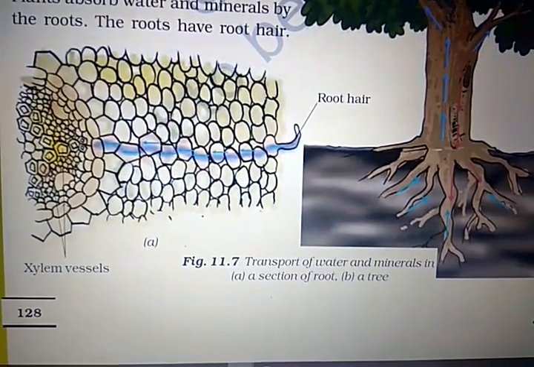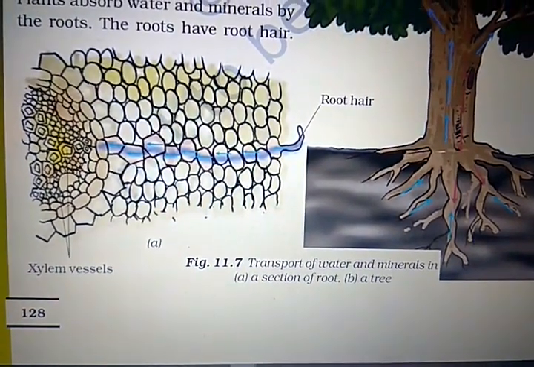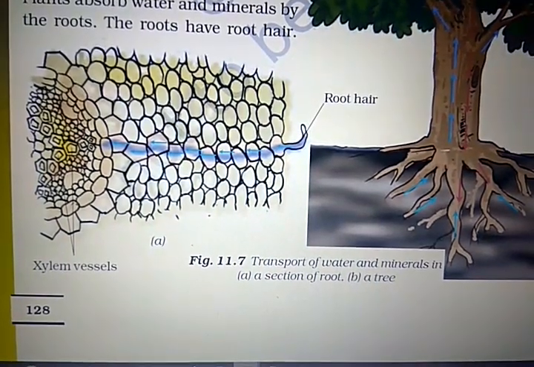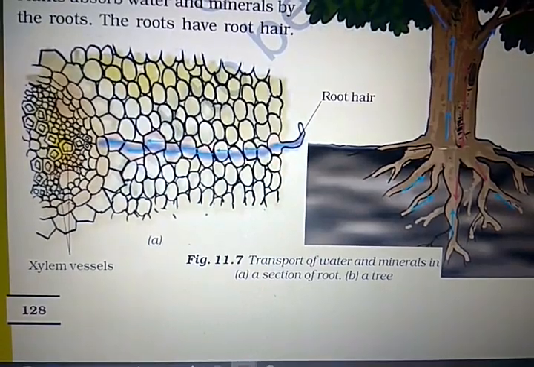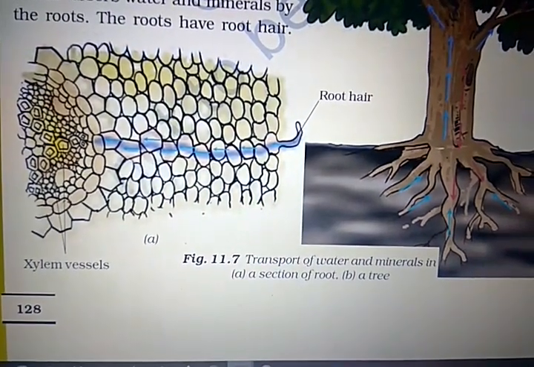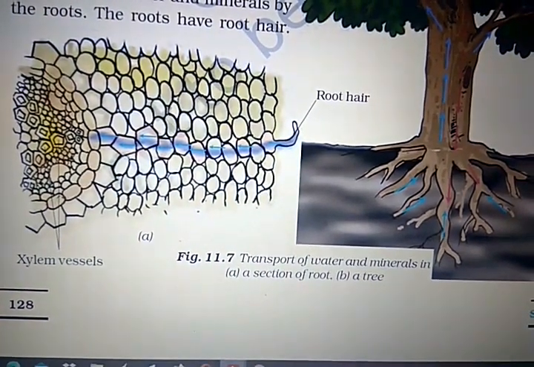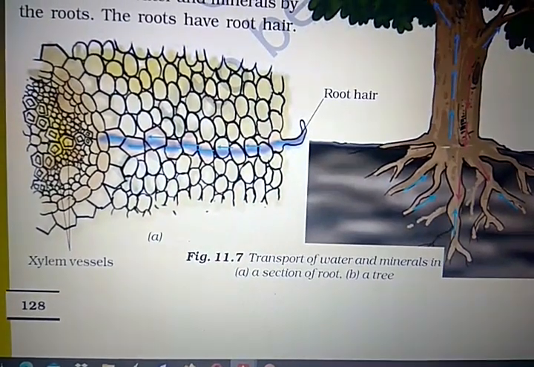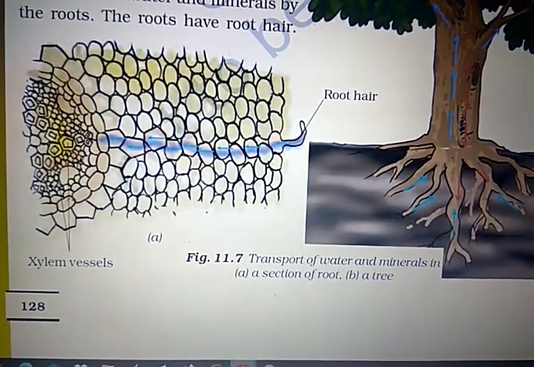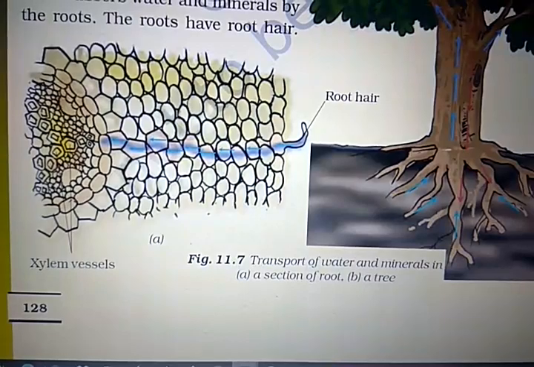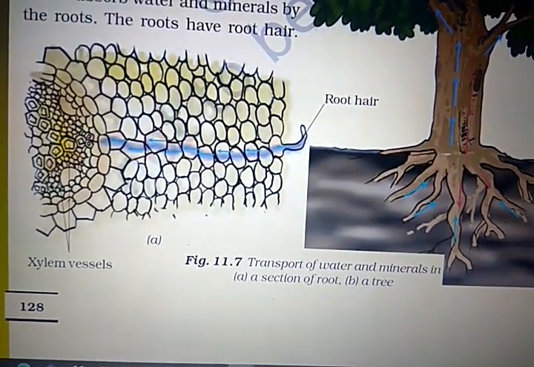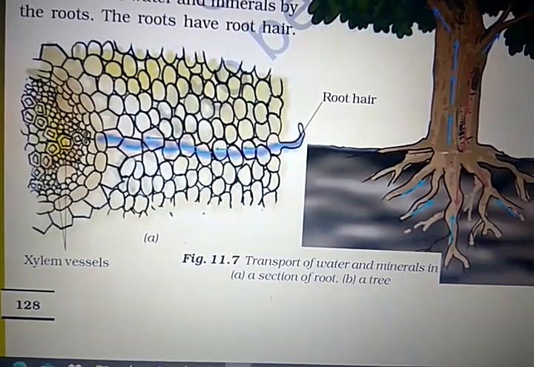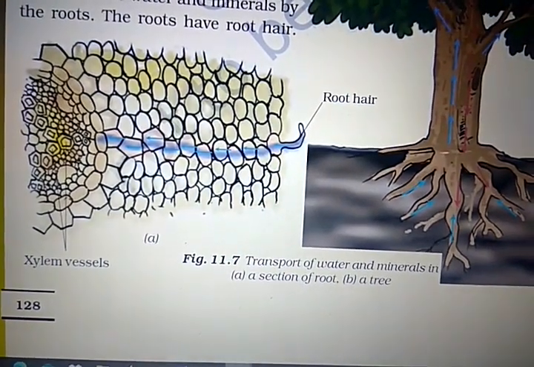So xylem vessels and phloem. Phloem means food, and xylem conducts the water and minerals. Phloem conducts the food from the roots of the plant. Okay. So whatever water and minerals the roots take in, it is transported to different parts of the trees using xylem vessels.